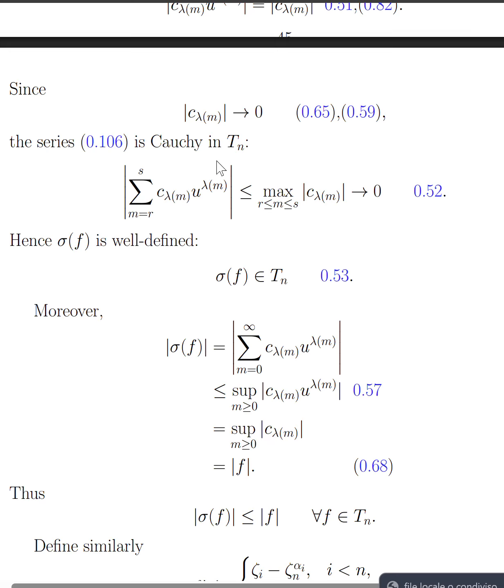That means the substituted series is Cauchy. Since the Tate algebra is complete, every Cauchy series converges. Therefore the image really belongs to the Tate algebra, so the map is well defined.